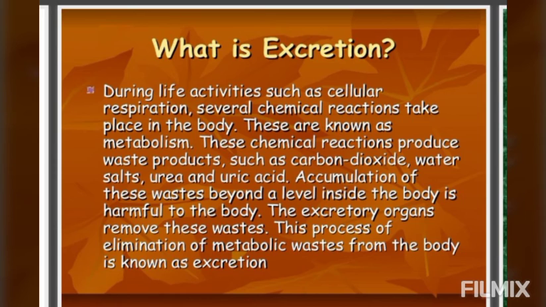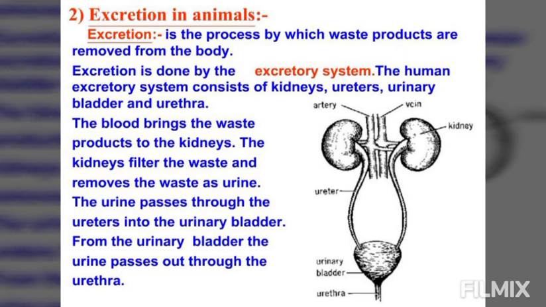The organs involved in excretion are called the excretory system or the genitourinary system, which we will be studying in detail, the excretory system of the human being. Whereas in a single-celled organism like amoeba, hydra uses the process of diffusion for waste removal. Plants have no specialized organ for this purpose. However, complex animals like we human beings have an excretory system, which we will be studying in detail now.